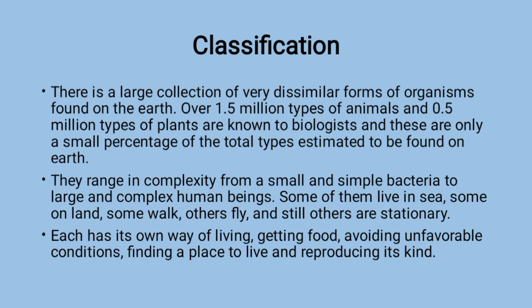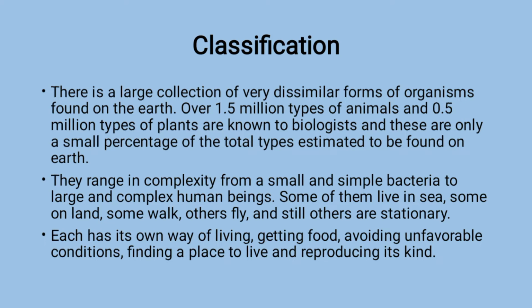There is a large collection of very dissimilar forms of organisms found on the earth, means to say there are huge varieties of organisms. Over 1.5 million types of animals and 0.5 million types of plants are known to biologists, and these are only a small percentage of the total types estimated to be found on the earth. Means to say there exist a huge number of animals that are yet to be discovered.